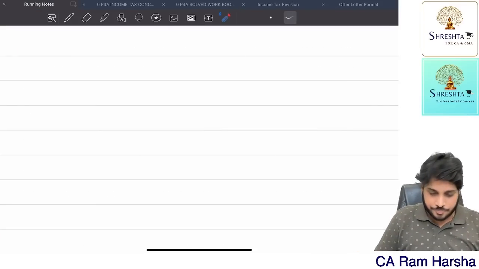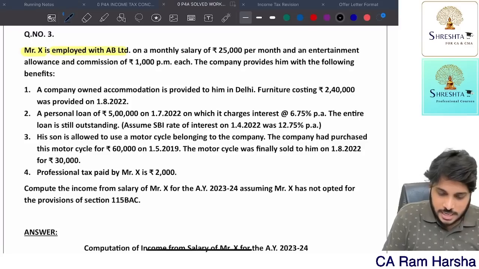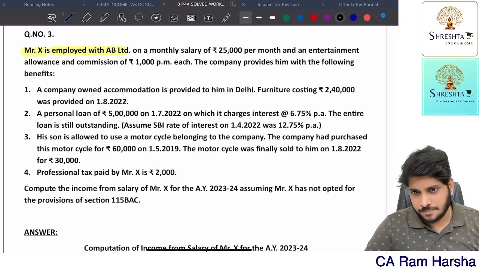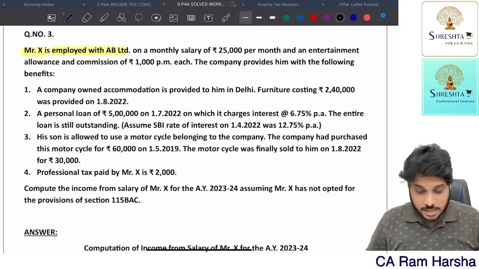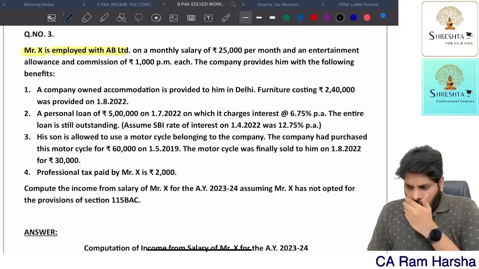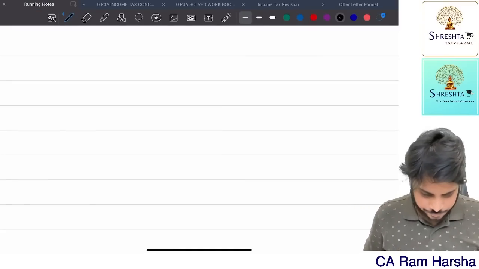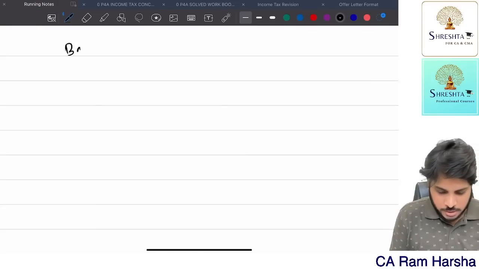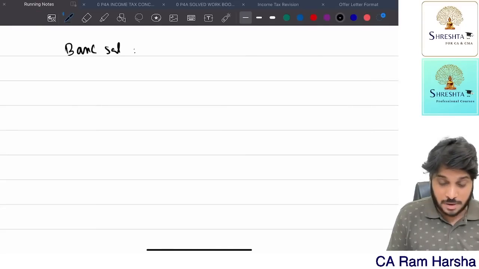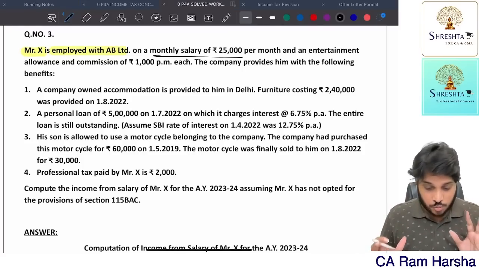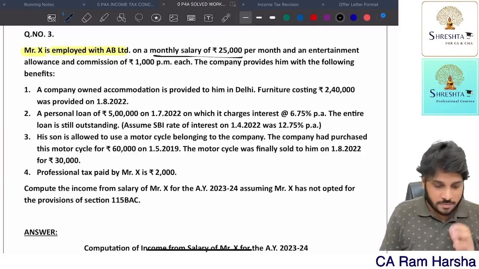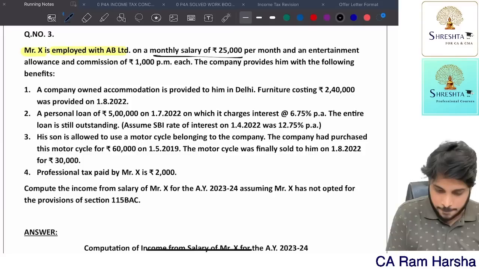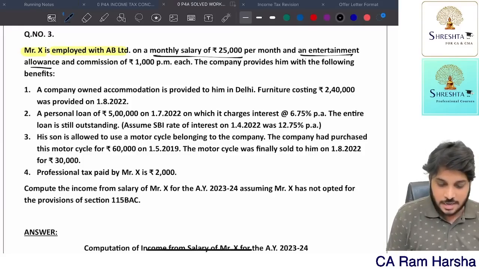Now let's solve. What are they asking us to compute? The income from salary. Correct? Yes. So they are asking us to compute income from salary. Now, what is the monthly salary of the employee? Basic salary 25,000 per month. Now see, in this question no retirement point is given, so we have to compute for the full year. So 25,000 into 12 months, how much is the salary? 3 lakh.